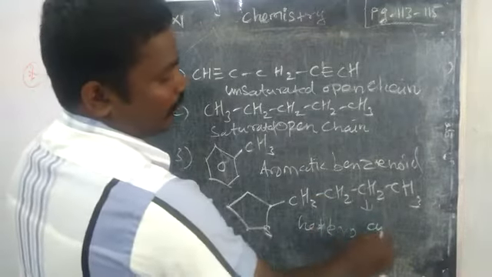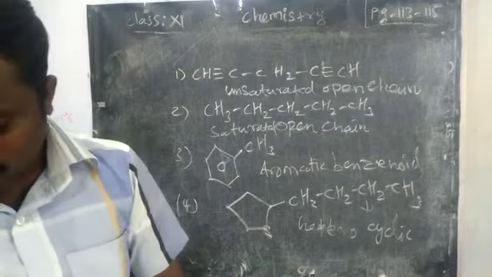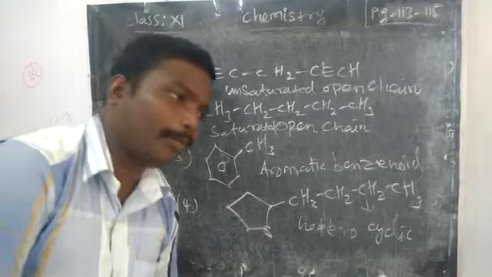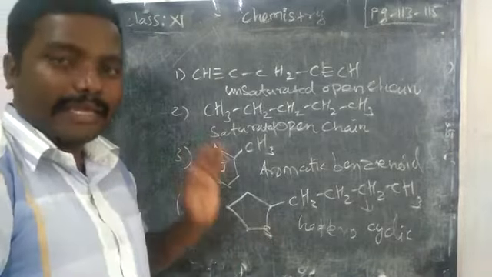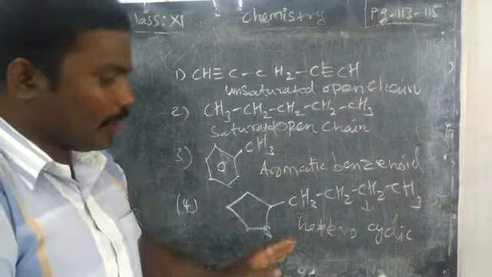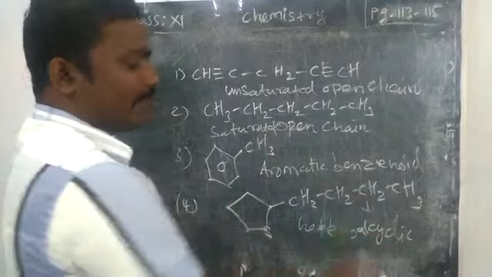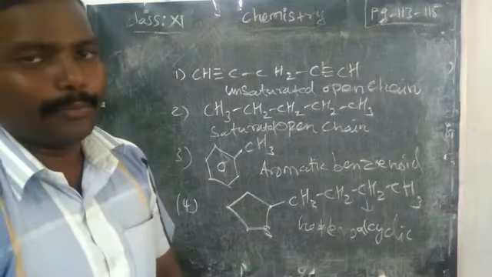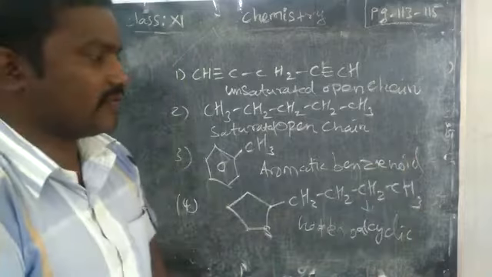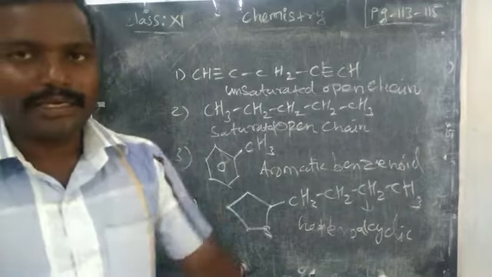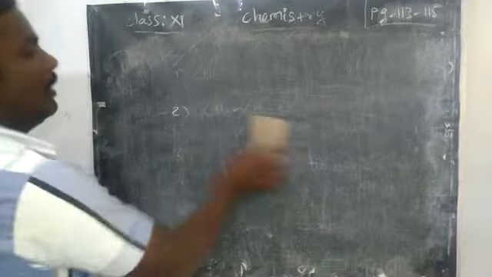So heterocyclic compound with aliphatic compound. As per the book they give alicyclic compound, aliphatic cyclic compound, but we should know heteroalicyclic compound is the correct classification. Okay, let us give names for organic compounds.